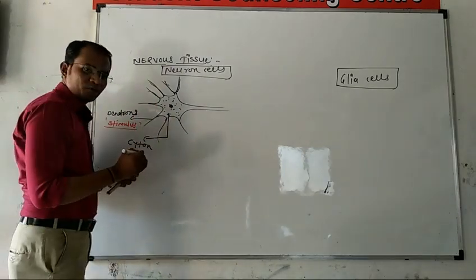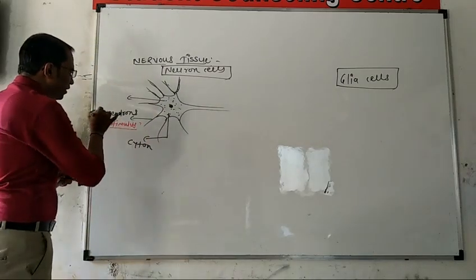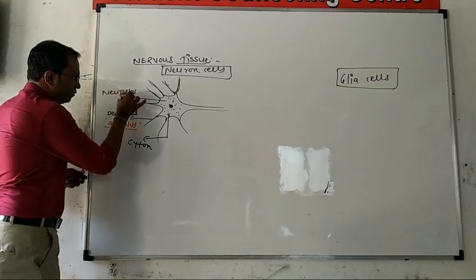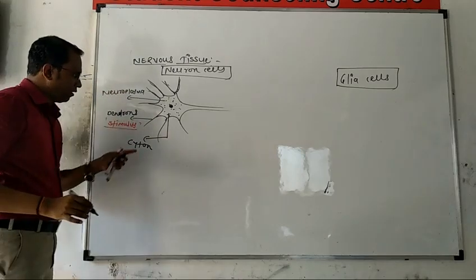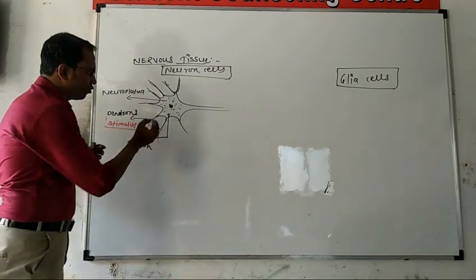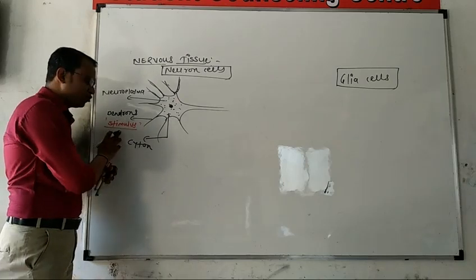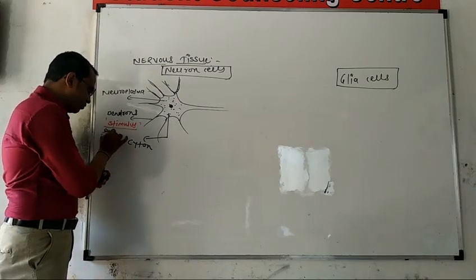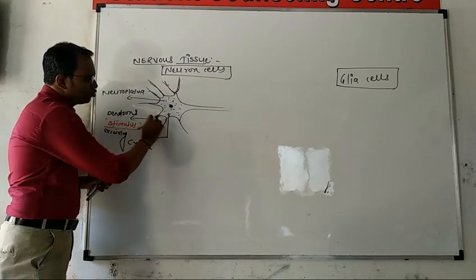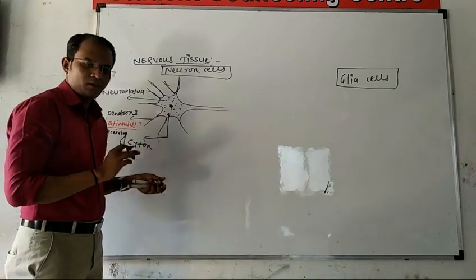This cytoplasm is known as the neuroplasm. This whole structure is known as the cyton, which consists of the dendrites or dendrons that receive the stimulus, and in which the central nucleus is present.